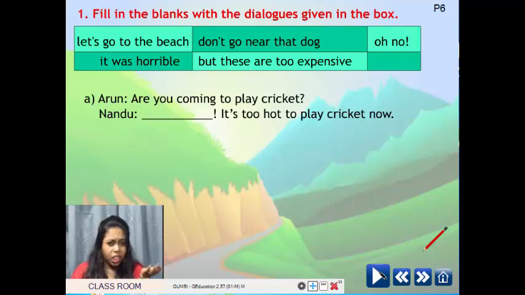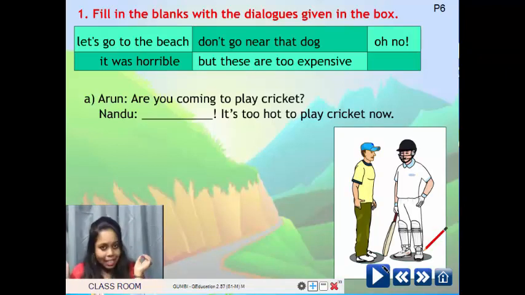Are you coming to play cricket? Dash, it's too hot to play cricket now. So this is a situation between two friends, Arun and Nandu. Arun is asking Nandu, are you coming to play cricket? So Nandu says, dash, it's too hot to play cricket now.